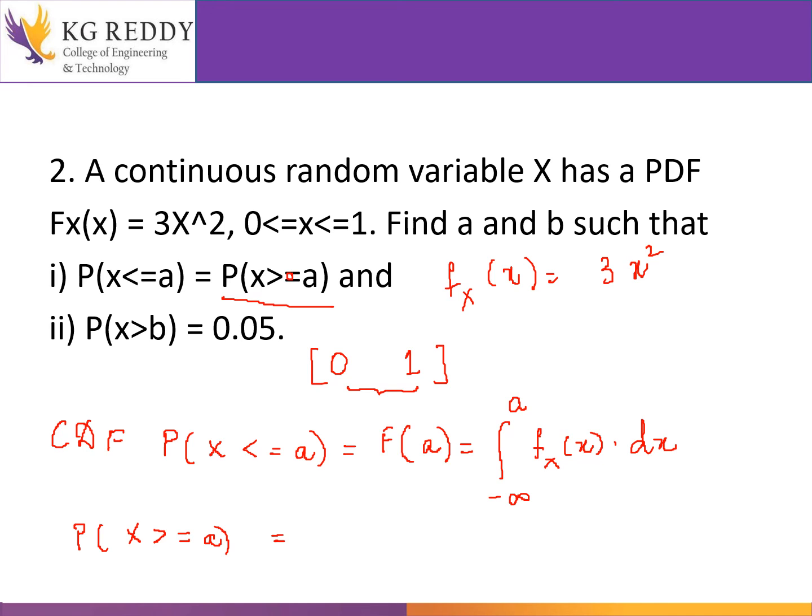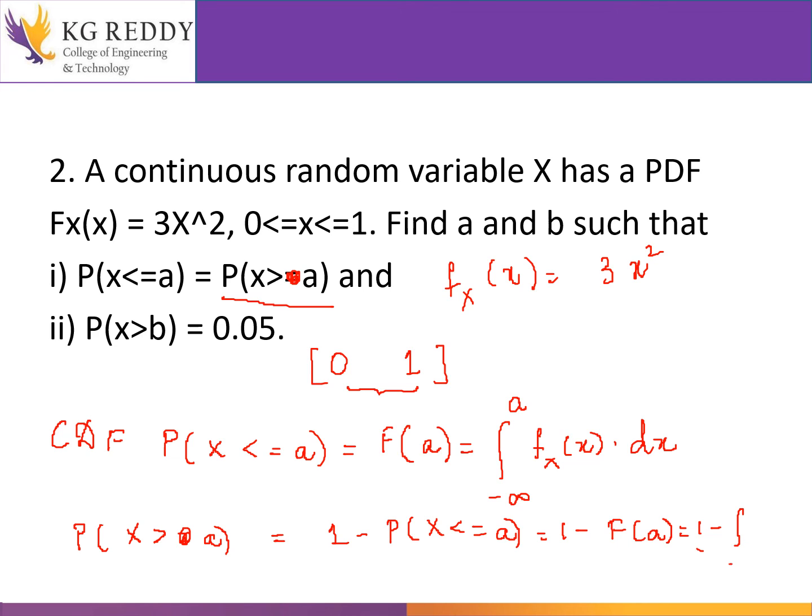They have asked you greater than a. So greater than a means what? 1 minus the probability of x less than or equal to a. This is also from the properties I have written. So it will be 1 minus F of a. That means what? It will be 1 minus, what is this?